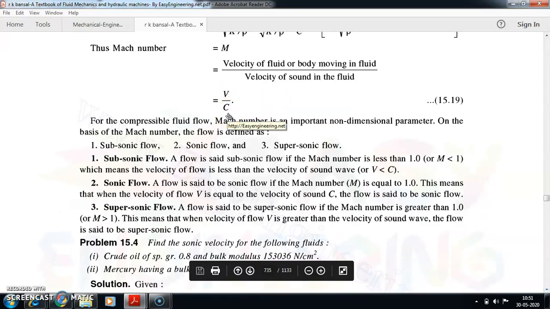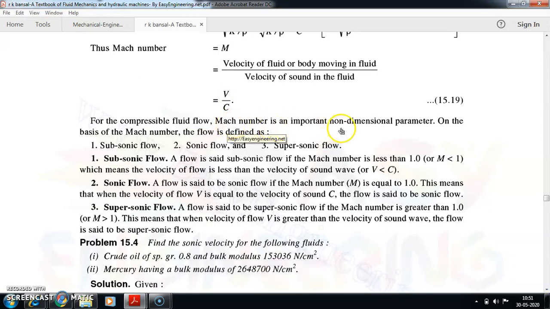Now, what is the important use of this particular dimensionless number, Mach number? Mach number can be used to classify a flow. Based on the Mach number, the flow can be defined as subsonic, sonic and supersonic in nature. A flow is said to be subsonic if the Mach number capital M is less than 1.